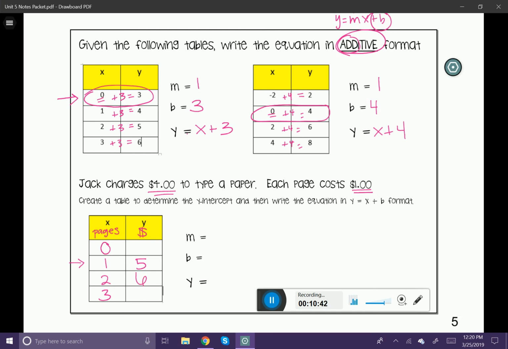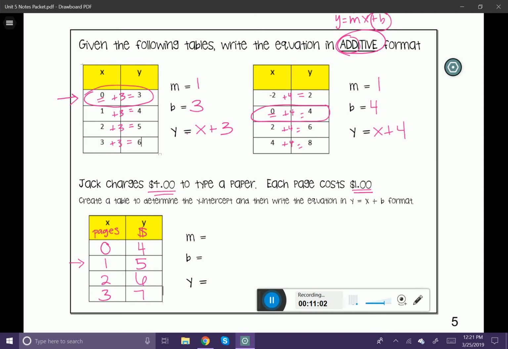So for 3 pages, not only is it going to charge me for that flat rate of $4, but it's going to be 3 more additional dollars, giving me $7. We can go back up here too. Well, what if there aren't any pages? Well, Jack is still going to charge us $4 just for writing the paper, just for initiating the paper.